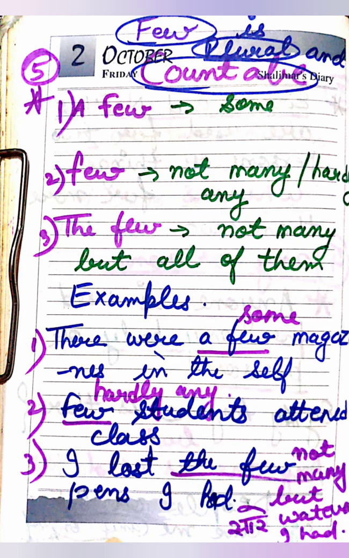Next we have the use of few and little. A few means some, few means not many or hardly any. The few means not many but all of them, whatever you have. So few is used for plural and it is used for countable things.